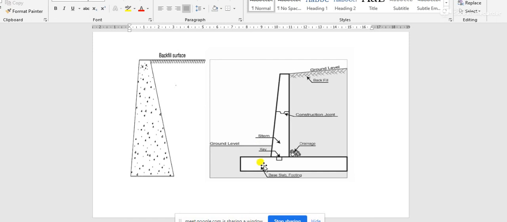Up to the last class you have studied two different theories. One is Rankine's earth pressure theory, and one is Coulomb's earth pressure theory or Coulomb's wedge theory. These are the two different uses of those two theories. When gravity retaining walls are considered, you have to take Coulomb's wedge theory. When cantilever retaining walls are given, you have to take Rankine's earth pressure theory. I think now it is clear? Yes or no? Okay, all of you, any query or question you may ask.